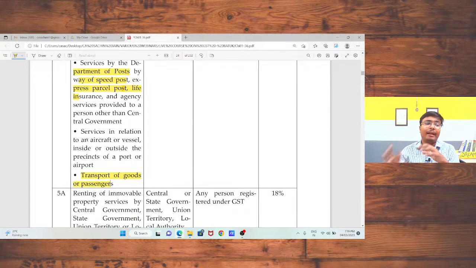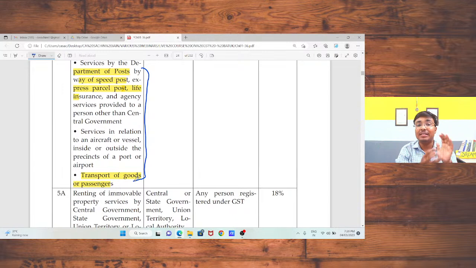Sir, now the question arises. Why did they exclude these services? Because when we discuss section 17 subsection 5, that is blocked credit, we will also discuss this. यहाँ पर input related to those services is not eligible, that is, input related to aircraft, vessel, input related to transportation of passenger will not be eligible, so you are not able to take the benefit of input tax credit.